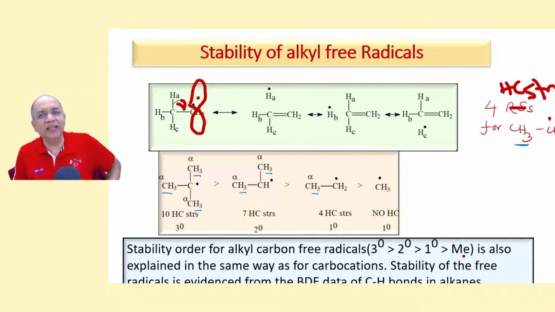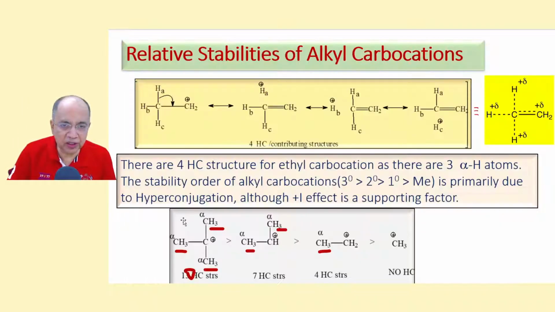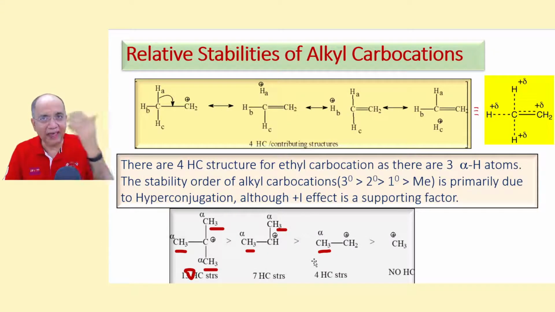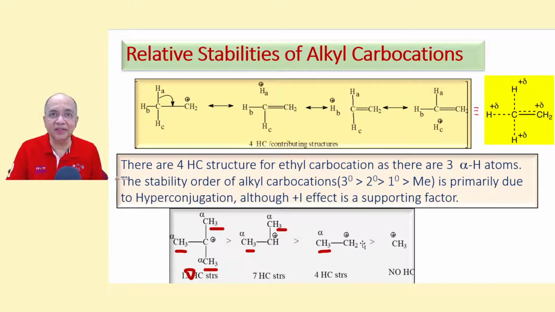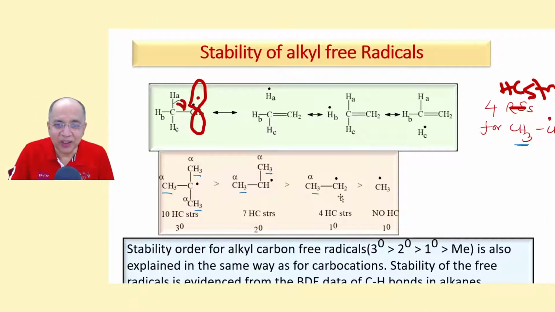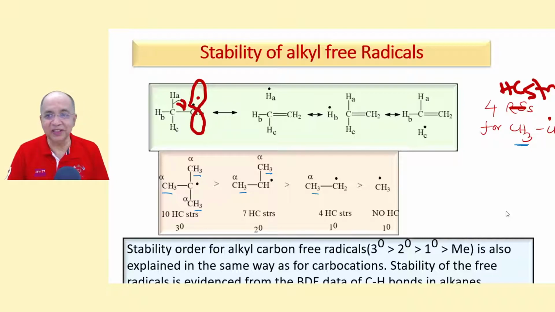And interestingly, this stability order is supported by hydride ion affinity values, hydride ion affinity energy. Similarly, the radical stability is also corroborated by the CH bond energy, bond dissociation energy. Have a look.